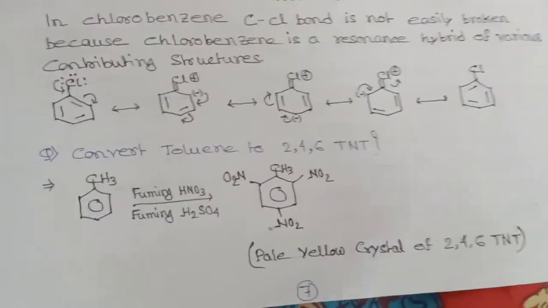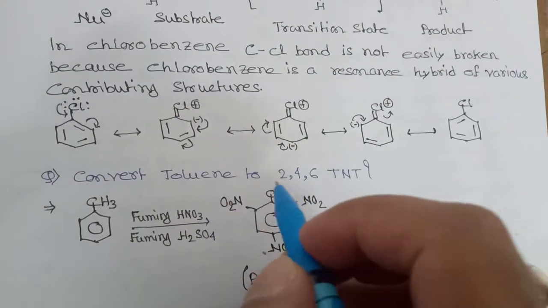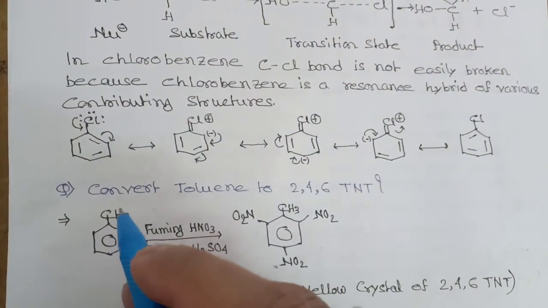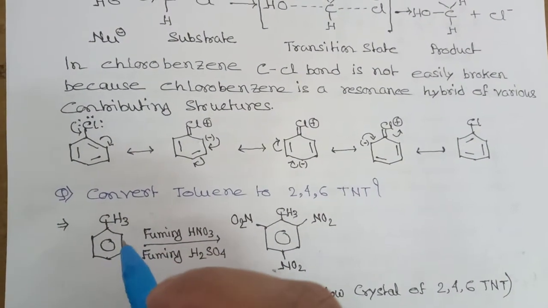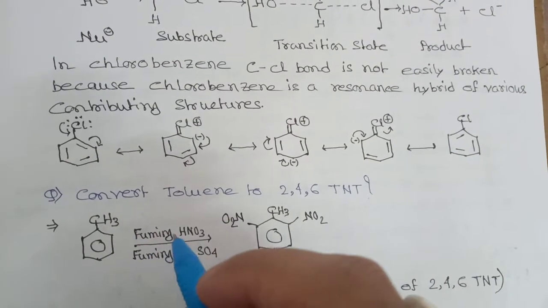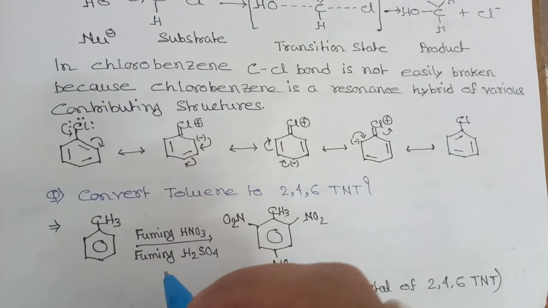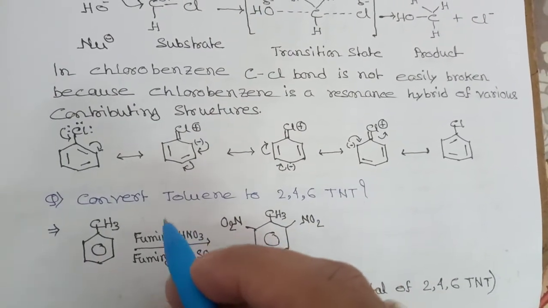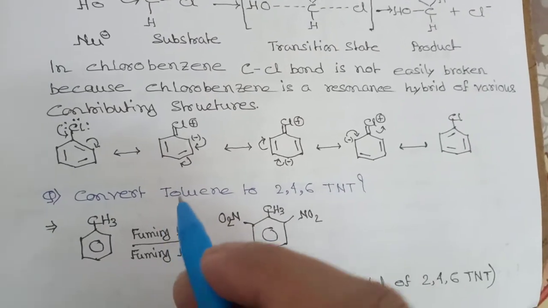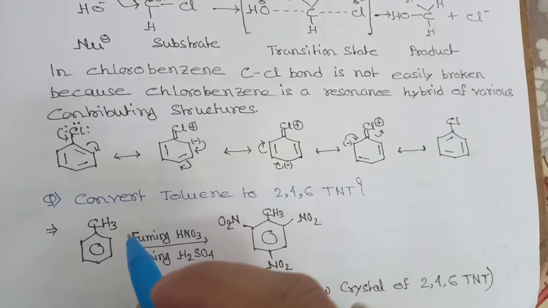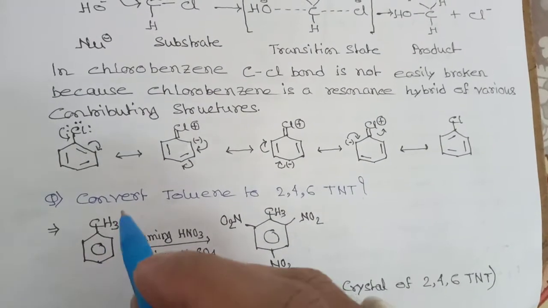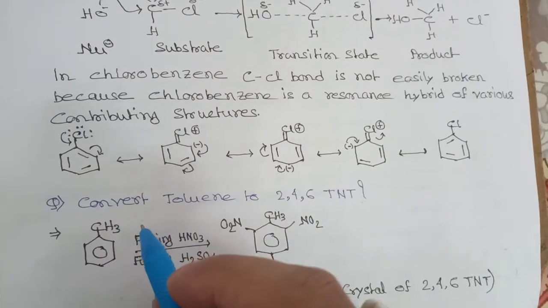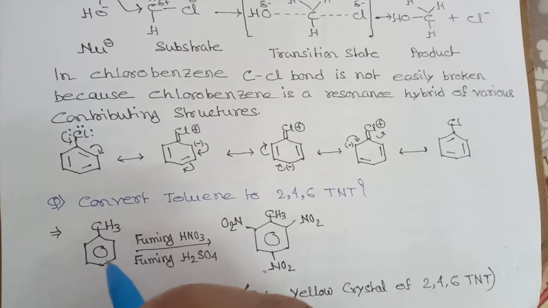Okay. Now we have to convert toluene to 2,4,6-trinitrotoluene. This is benzene having a methyl group, which is called toluene. Now we have to treat this with fuming nitric acid and fuming sulfuric acid, and a mixture of these acids will produce an electrophile, the nitro group. Now the nitro group will be attached to the ortho position and para position, because this is an electron donating group, so it will release electrons. That's why the incoming electrophile will go either to the ortho position or the para position.